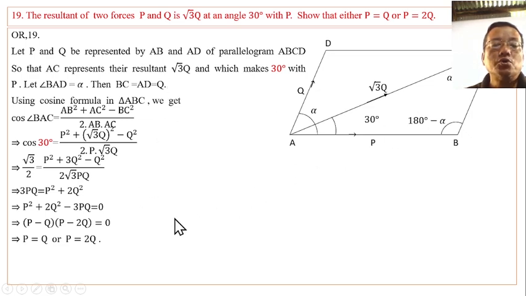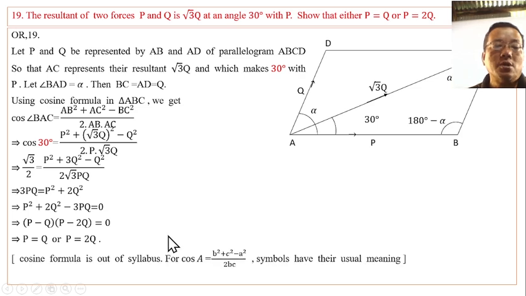But the cosine formula in class 10 mathematics is out of syllabus. The formula is cos A equals b square plus c square minus a square by twice bc.